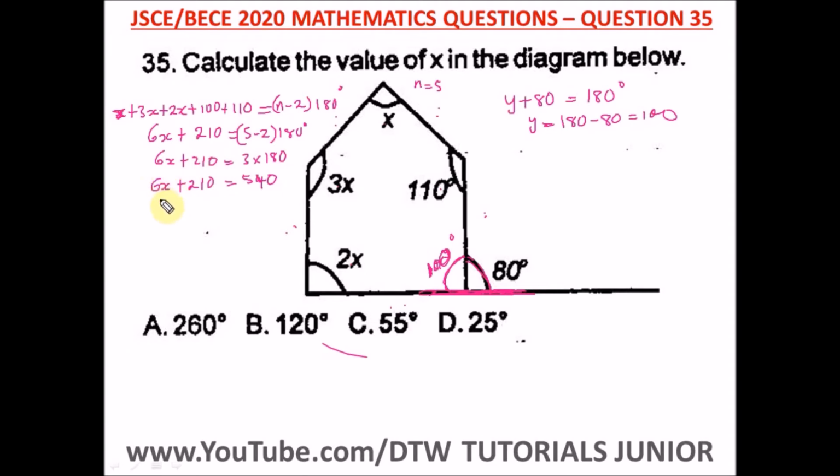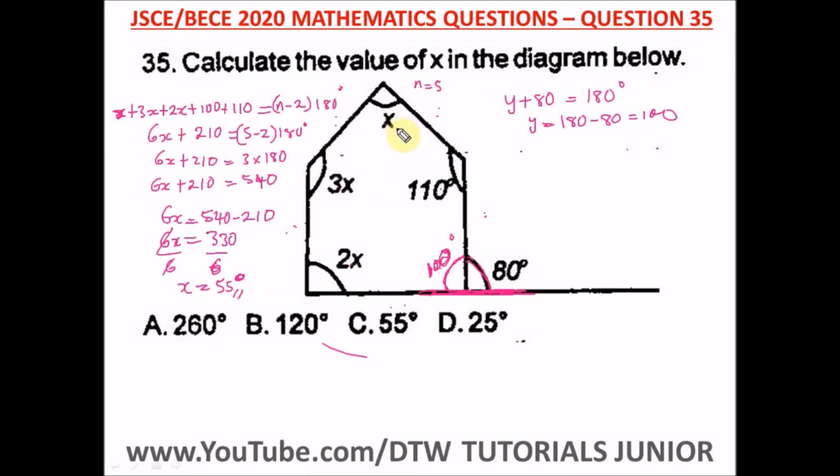We are trying to isolate x, to find x. So we take 210 to this side, that's collecting like terms. So we have 540 minus 210, which is going to give us 330. So 6x equals 330. To get x, we divide both sides by 6. 330 divided by 6 is going to give us 55. So we have our value of x as 55 degrees.